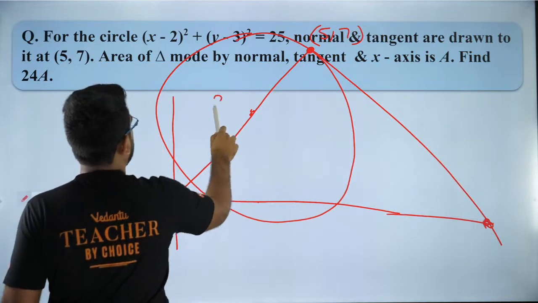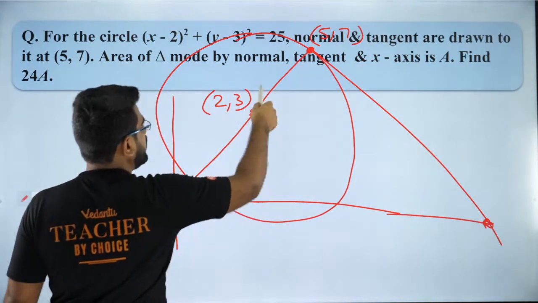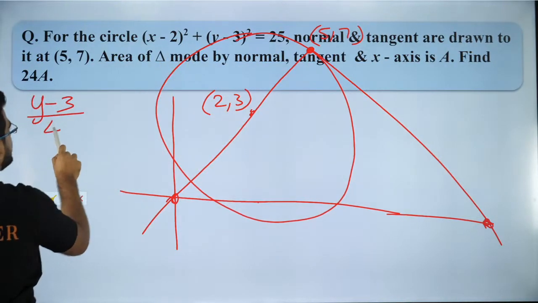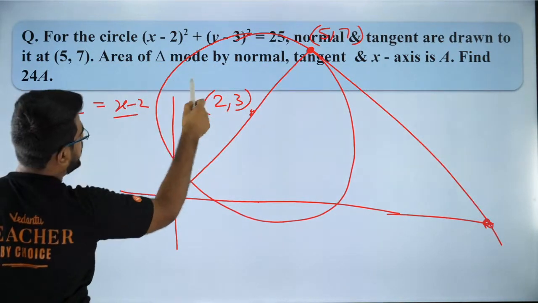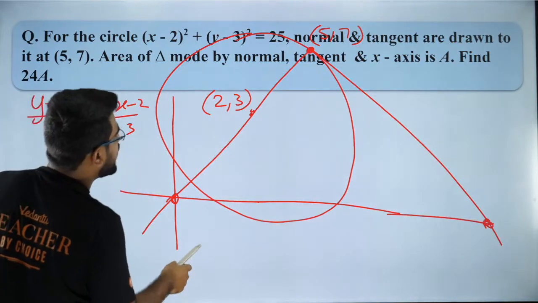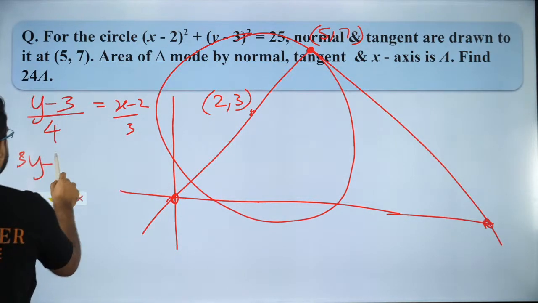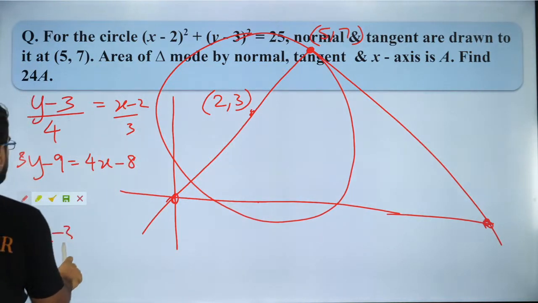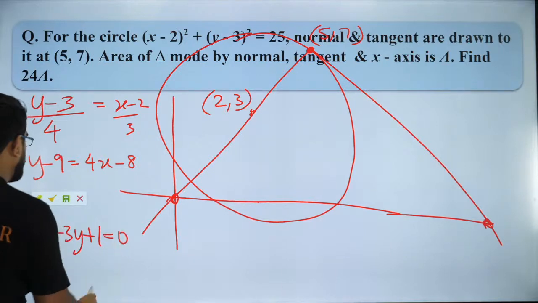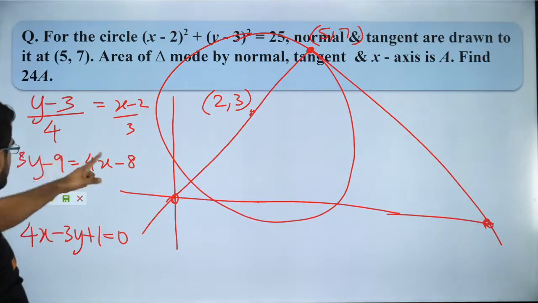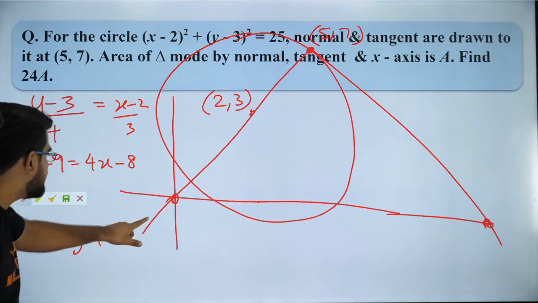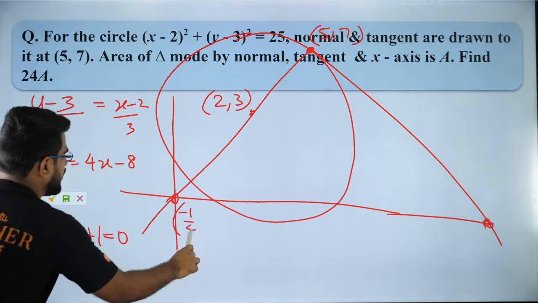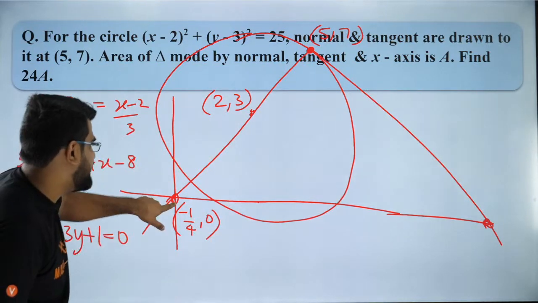So the center is 2, 3. So the normal equation will be what? Normal equation will be (y minus y1) by (y2 minus y1) is equal to (x minus x1) by (x2 minus x1). So it will be equal to 3y minus 9 is equal to 4x minus 8. So you will get 4x minus 3y plus 1 is equal to 0. So where will it meet the x-axis? When y is 0, x is minus 1 by 4. So this point is (minus 1 by 4, 0), where your normal meets the x-axis.